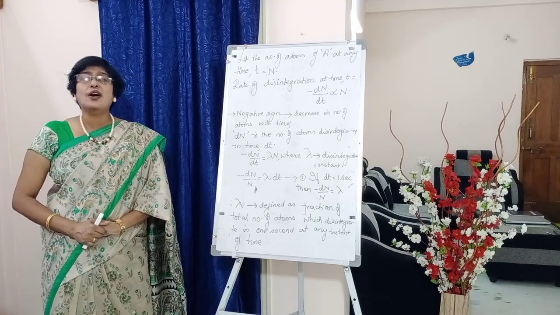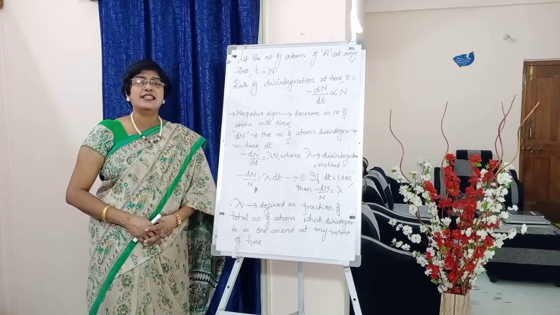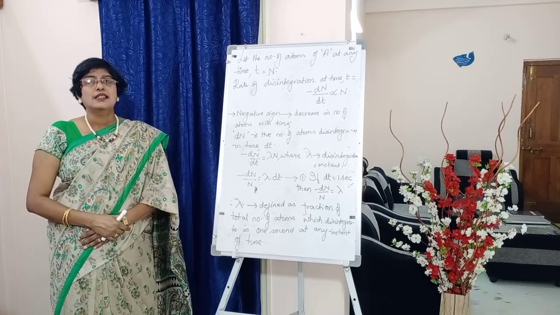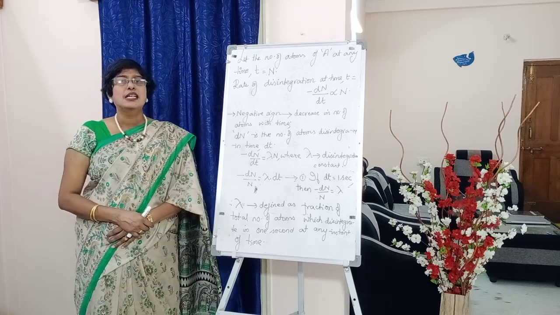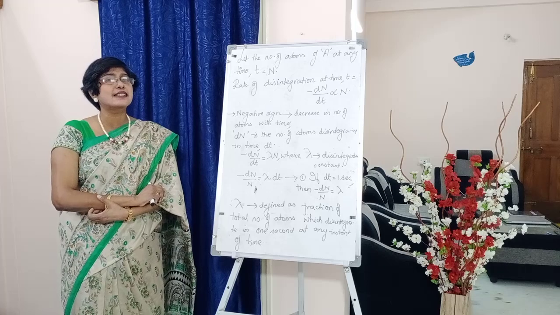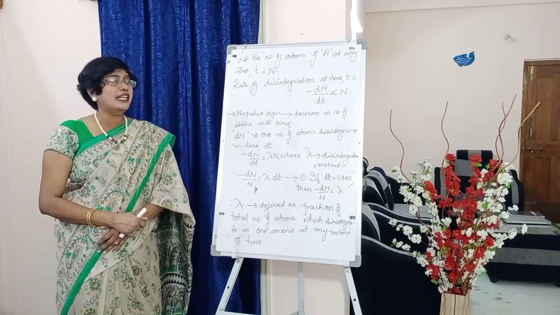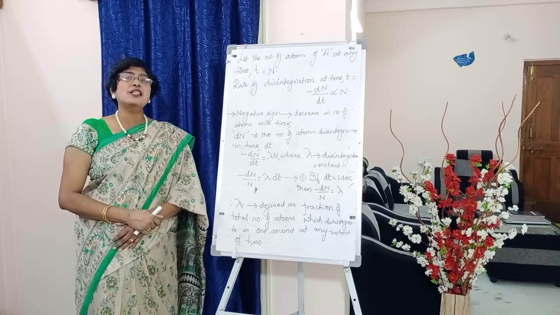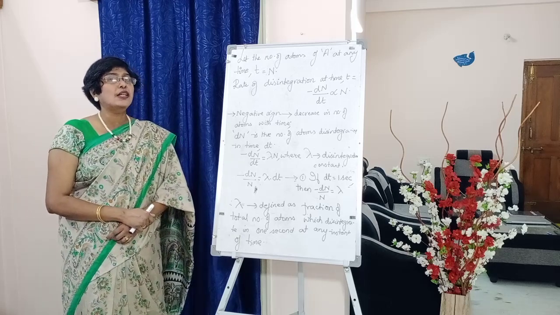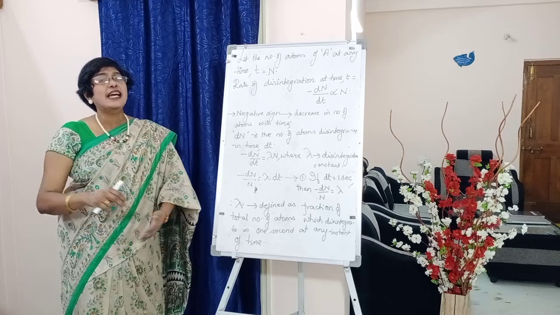Now how to write the rate of radioactive disintegration? Below, write down: rate of disintegration at time t, equals, write down students, minus dN by dt, proportional to capital N. You know what capital N is: the number of atoms of A at a certain time t.